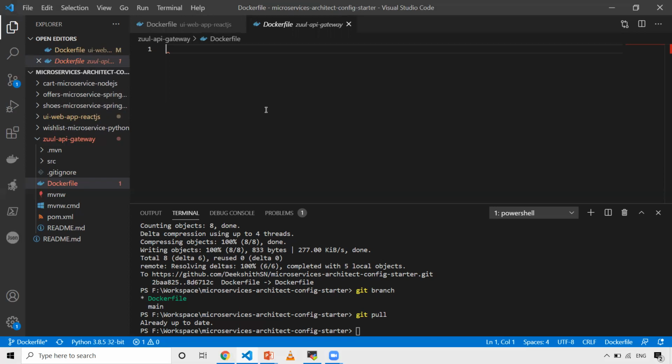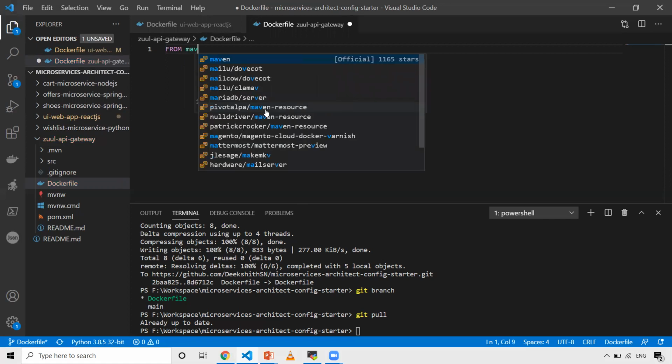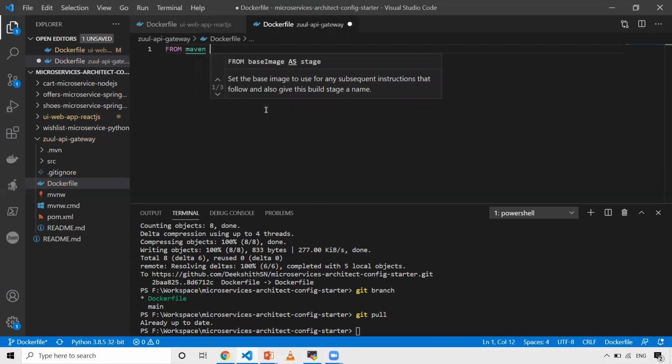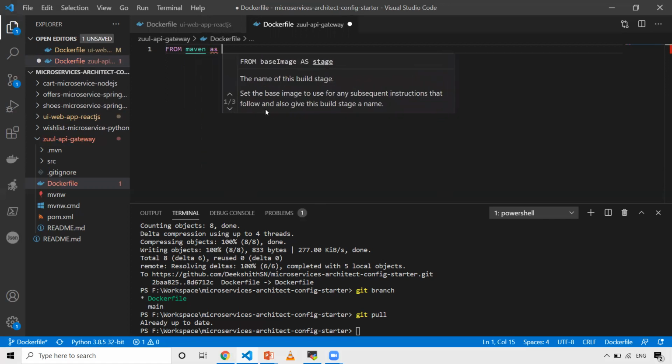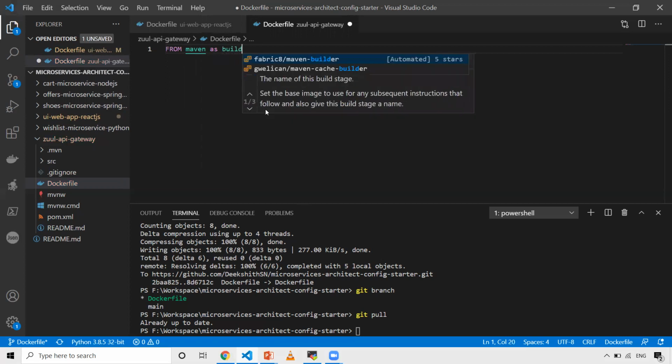So let's start writing the Dockerfile. Again, this is a Java project, and the build tool is Maven. So that's why I'm going to use FROM maven. And as I already mentioned, this is multi-stage. That's why I'm going to use AS build.